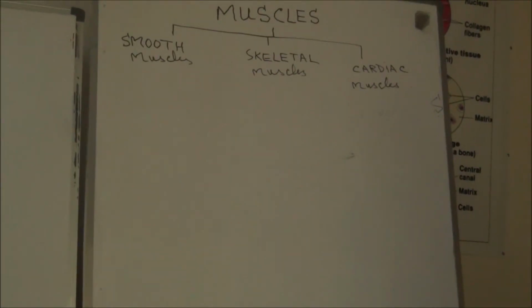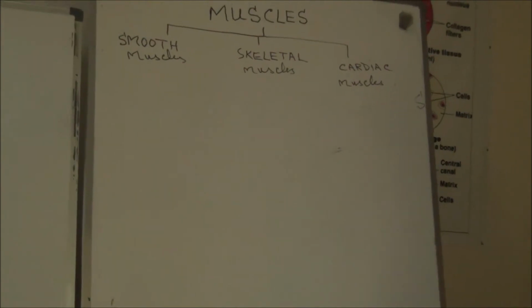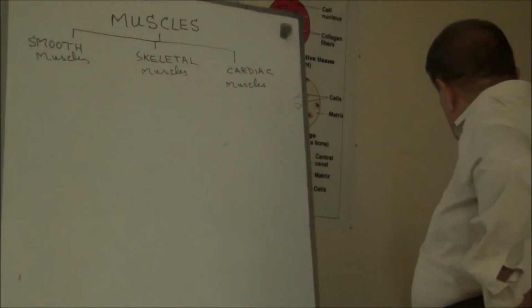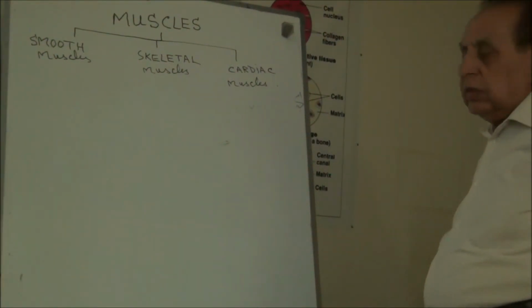Now, these types of muscles are present in the region where bones are present, or they cover the bone. These are the skeletal muscles.